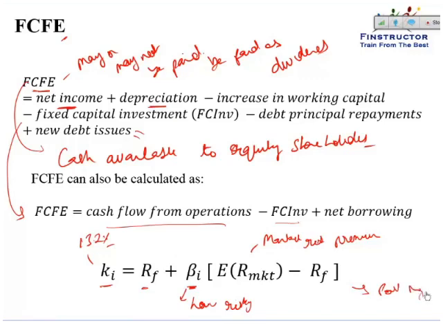For now, you can just remember it, just like you remembered in corporate finance. This is the same model as the capital asset pricing model, or CAPM. That is, the cost of equity is RF plus beta times the market risk premium, that is the expected return on the market minus the risk-free rate.